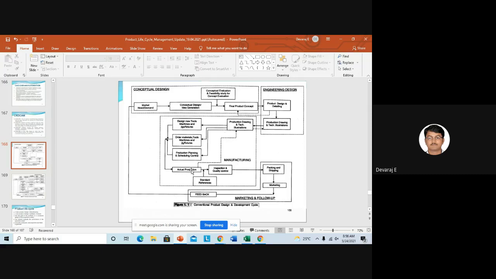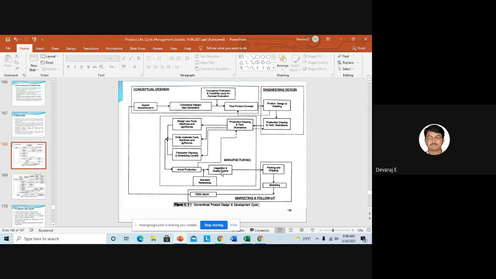So whatever we have given in the 2D drawings, the dimensions, everything, which will be manufactured in the plant, it should be accurate. Whatever we mentioned in the 2D drawings, if you manufacture the product, it should be the same. So that is called the standard reference. We should take the 2D drawings and check whether my product is functioning with respect to the drawings. Then we should go for inspection and quality control.